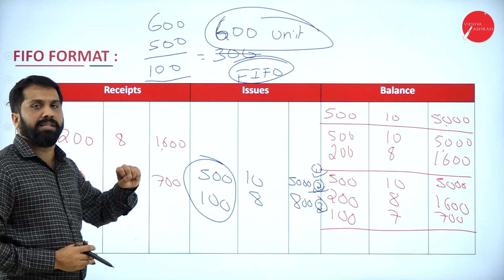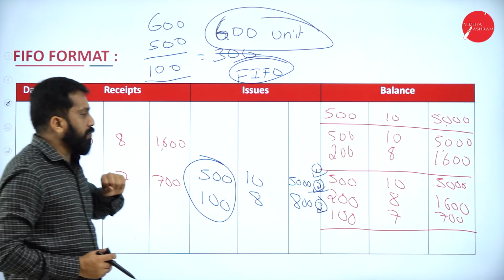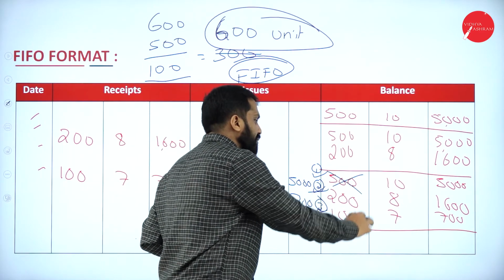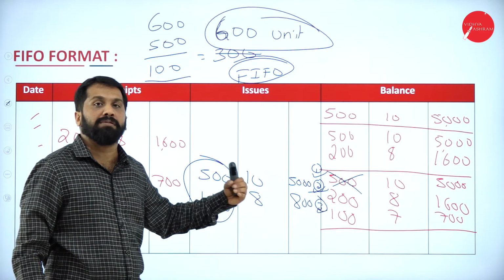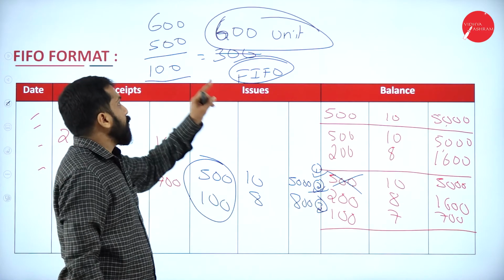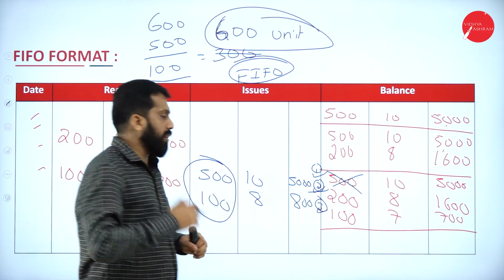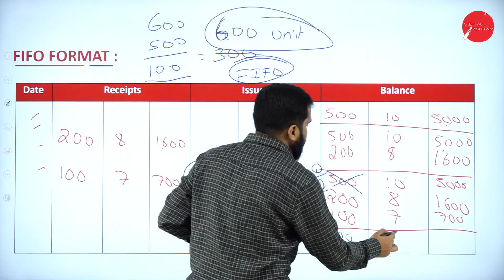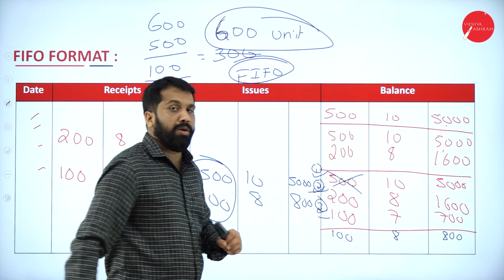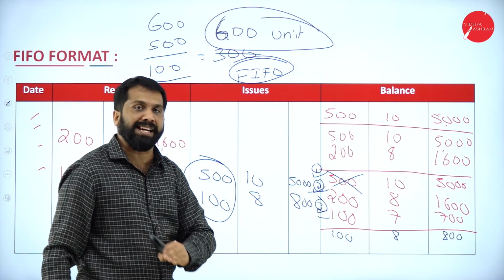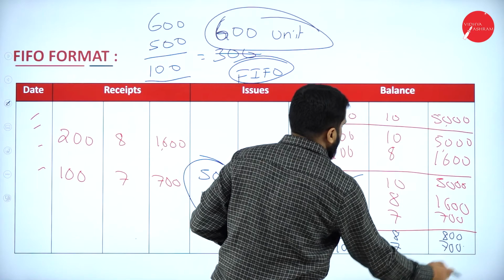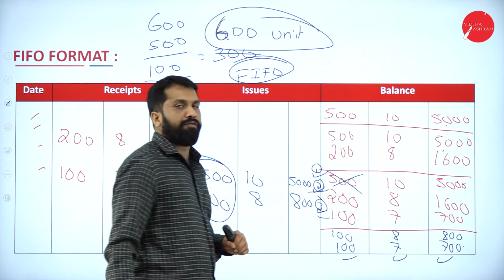Any doubt up to this? No doubt. Now, how to move forward? Like, your old one you have issued. Now, this box is empty because all 500 units you have sold. Now, the second box you have 200. How much you have used? 100. How much is balance? 100, right? The price is 800. Come to last box. You have 100. You have not even used, you have not even touched. Now, copy paste the same thing. You will get 700. This will be your FIFO.